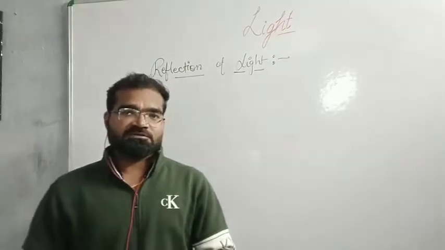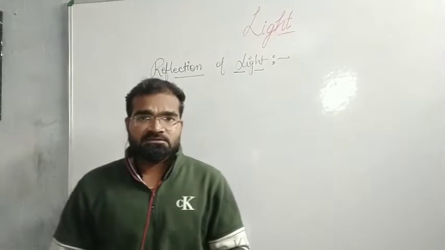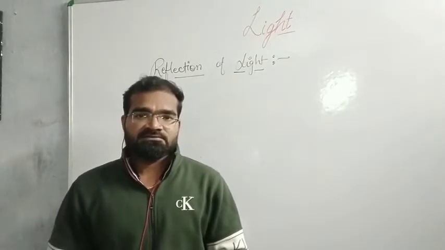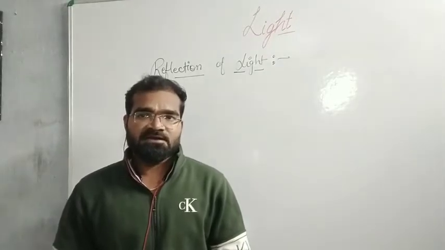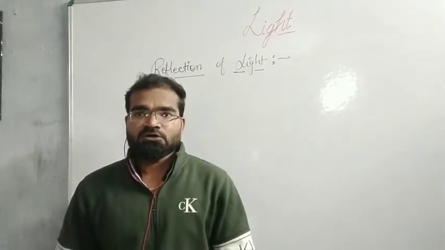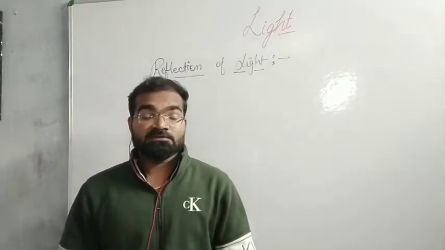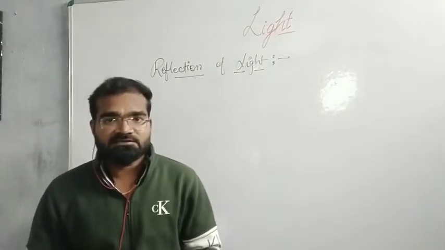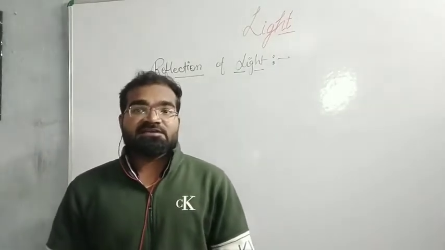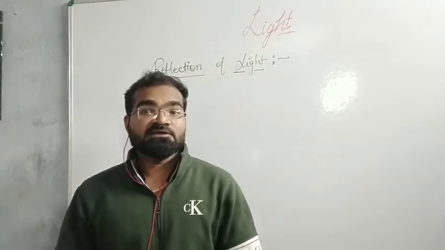So now we are going to study reflection of light. What is reflection of light? When light falls on any object, a part of it is sent back, and this process of sending back the light rays falling on any object is called reflection of light. Almost all the objects reflect light which falls on them. However, some objects reflect more light than others. The objects with a polished and shining surface reflect more light than others with an unpolished and dull surface.